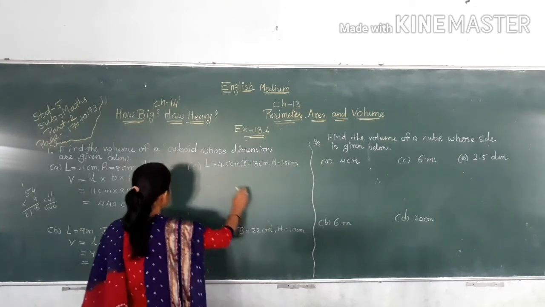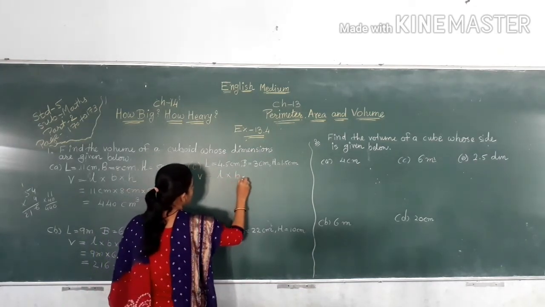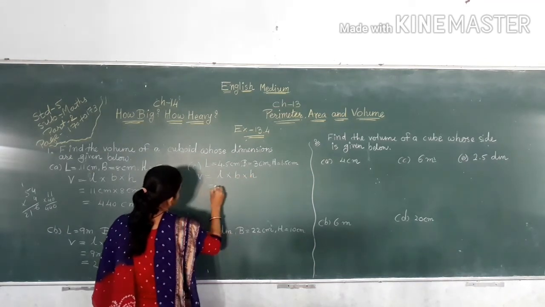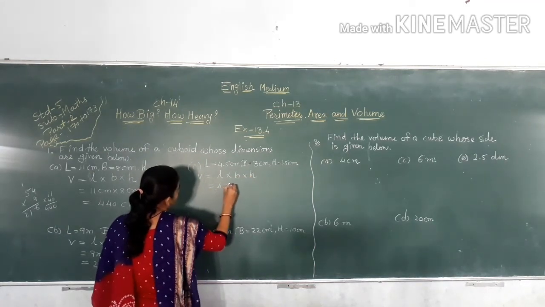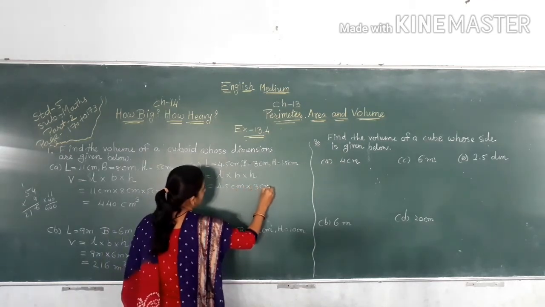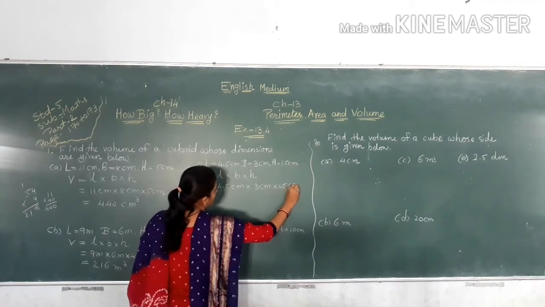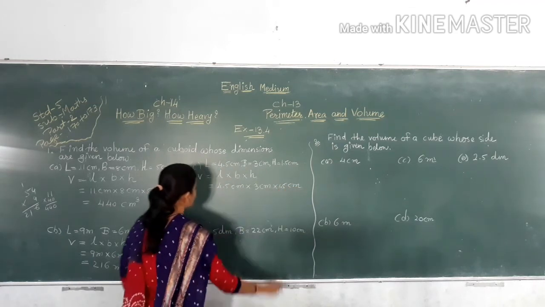Now next one here, V is equal to L multiply B multiply H. Here 4.5 centimeter multiply 3 centimeter multiply 1.5 centimeter.